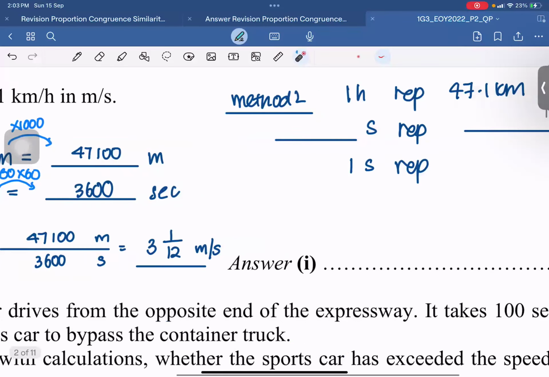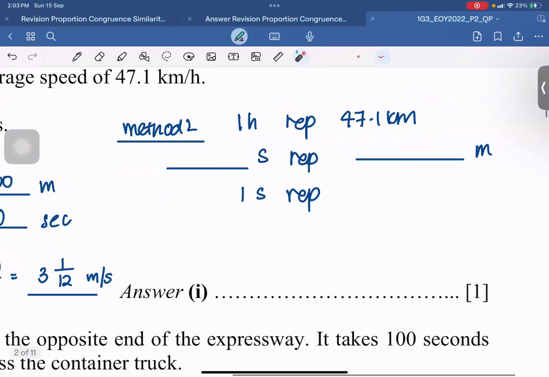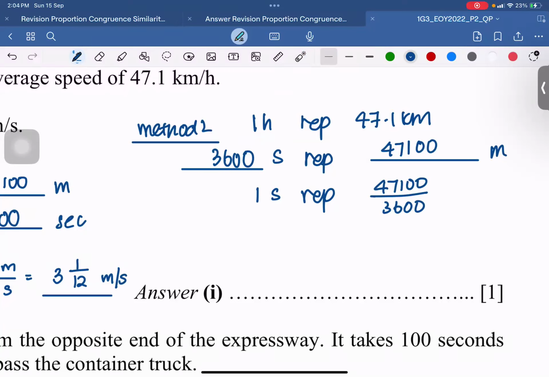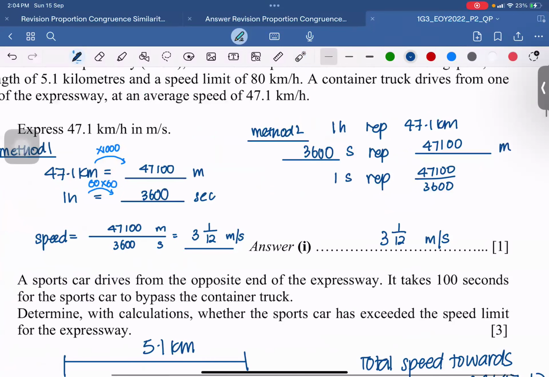Okay, method two is you want to get 1 hour. So this is 47.1 kilometers per hour. So change the hours into seconds. That'll be 3,600 seconds. That will give you, in terms of kilometers, 47100. Still much the same thing, pretty much. So for 1 second, you take 47100, divide by 3600. Okay, and you get your answer, 3 and 1 over 12 meters per second. Try to keep it as accurate, as exact as possible.